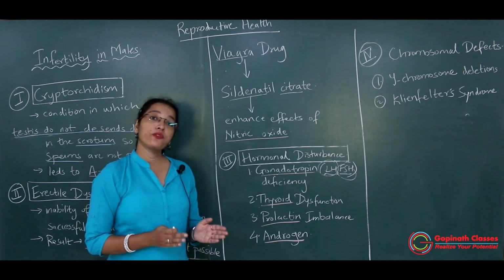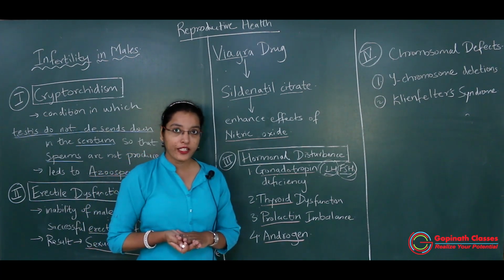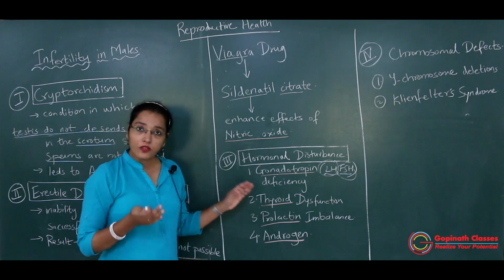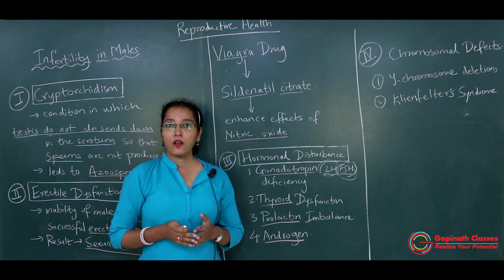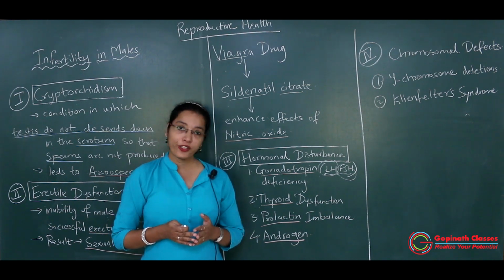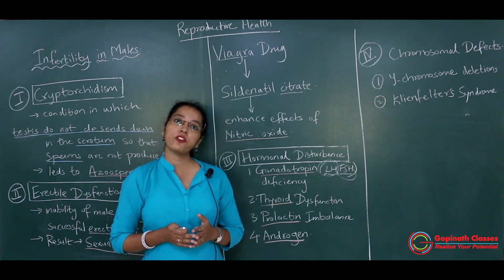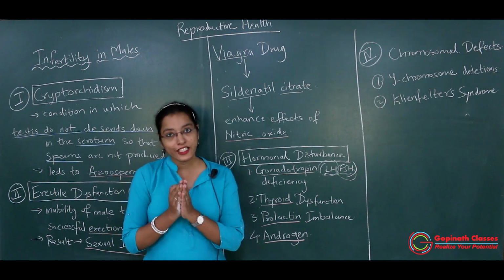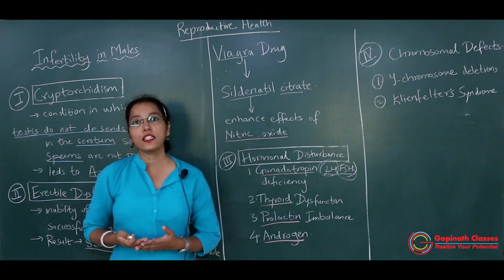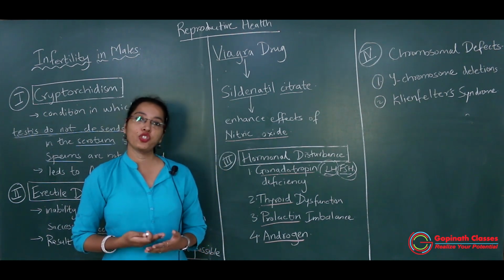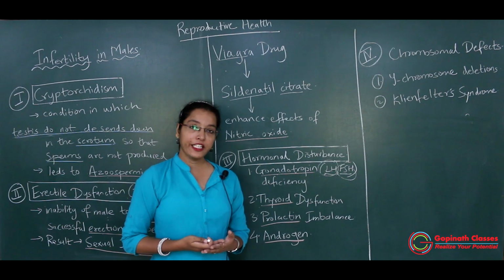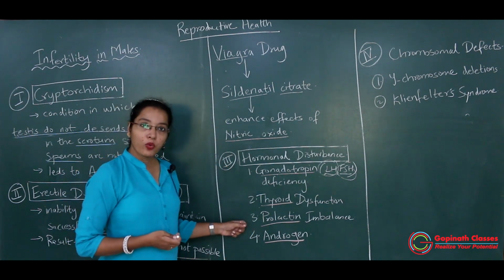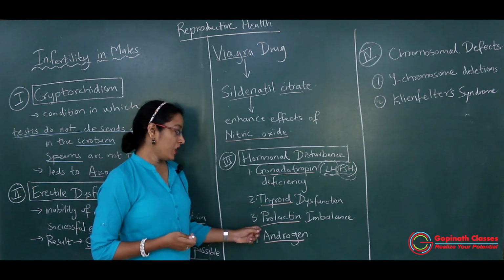Okay, so if there is malfunctioning of the thyroid gland, definitely it will result in malfunctioning of the male gonads, that is the pair of testes. And if there is malfunctioning of the pair of testes, there will be no proper release of testosterone, as well as no proper formation of sperms, leading to male infertility. Okay, then the third hormonal disturbance factor can be prolactin.